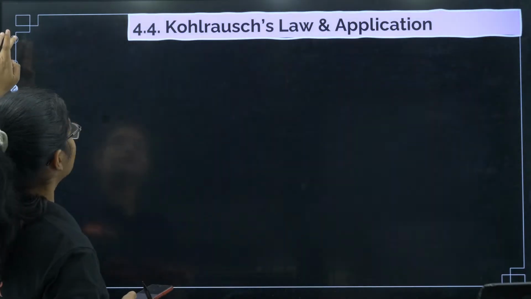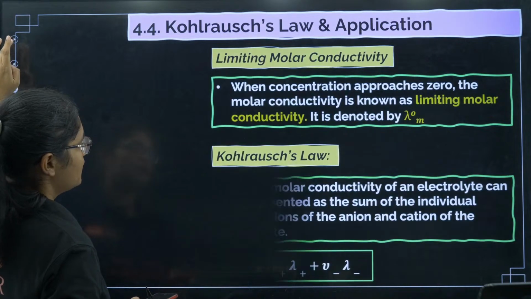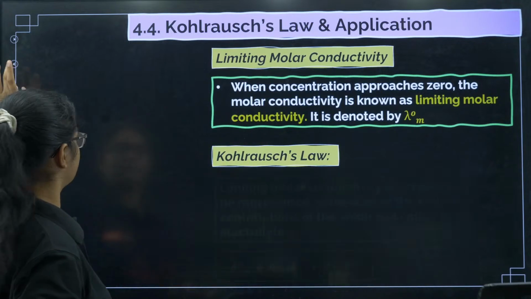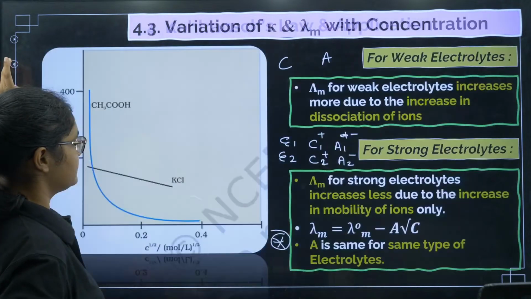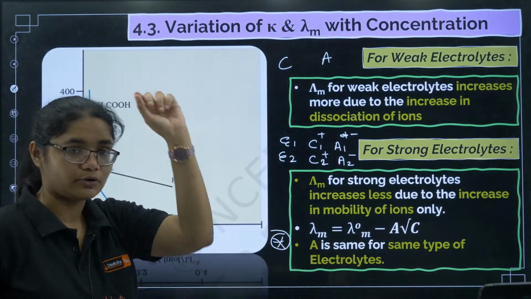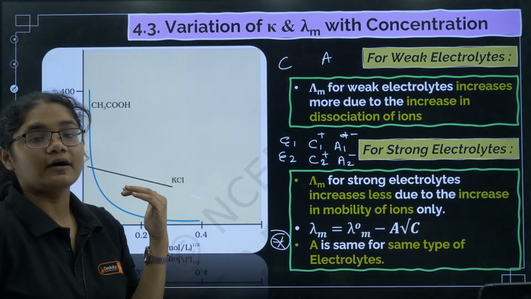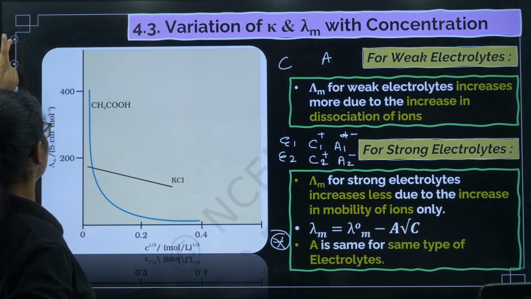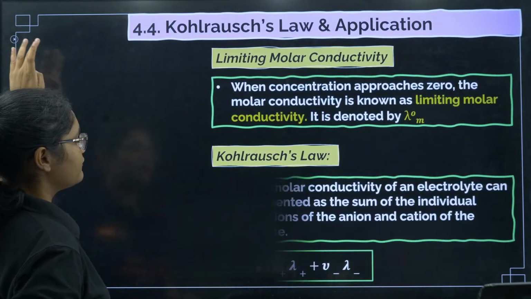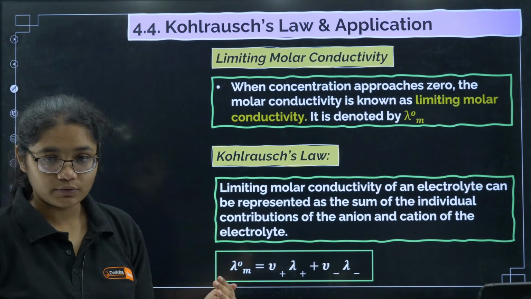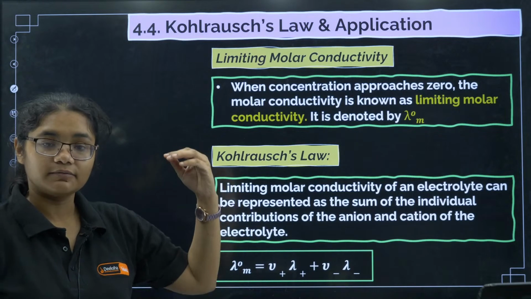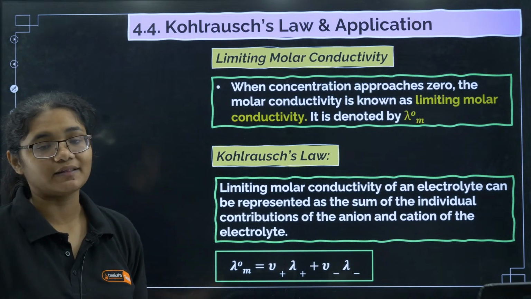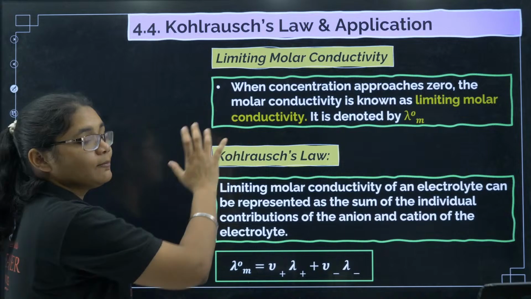Okay, let's move to Kohlrausch law. Kohlrausch law tells you about limiting molar conductivity. If you see the previous equation, you can see lambda naught m, right? There's a naught symbol there. That naught symbol tells you about the limiting molar conductivity. What does that mean? When the concentration is very dilute, when you have decreased the concentration, the molar conductivity will increase. The maximum value of molar conductivity that can be reached is called your limiting molar conductivity.